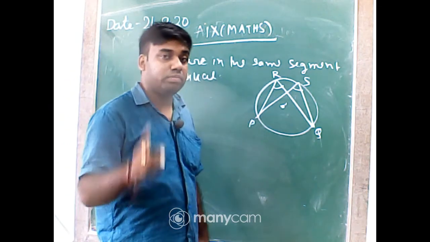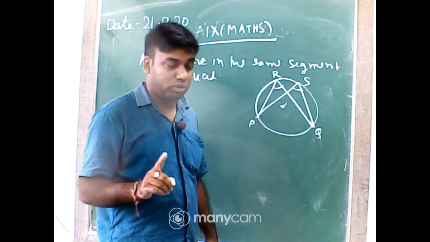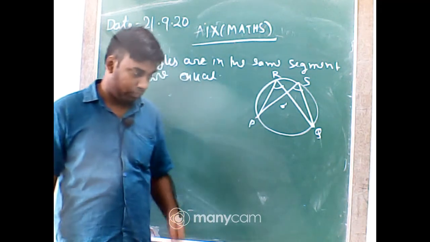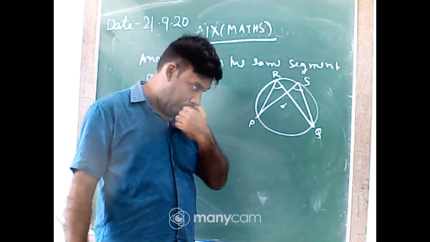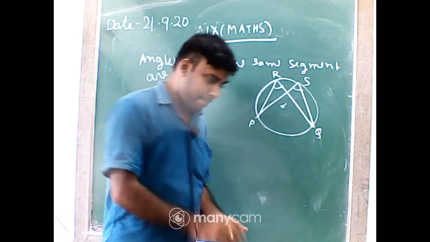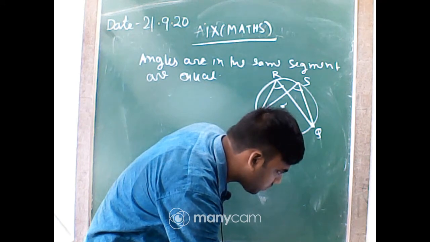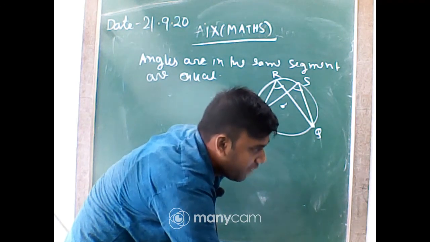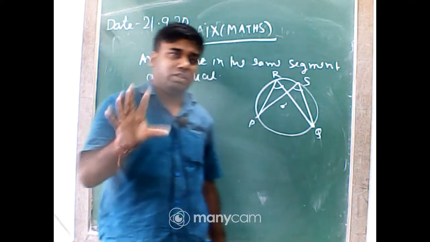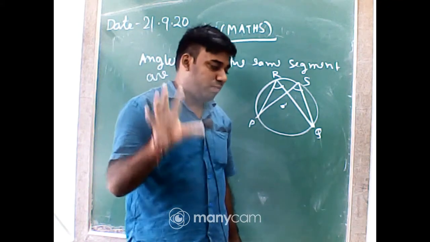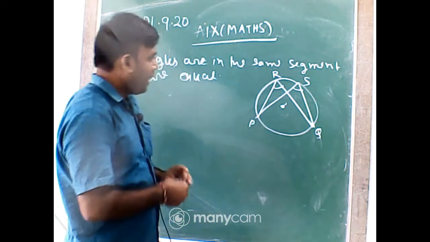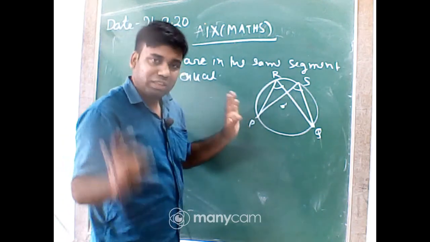So 11 comments should be there in the chat box. Got it? It is very good that those who are present in the call are giving replies in the chat box. Okay, very good. Now, these two angles are called circumference angles.